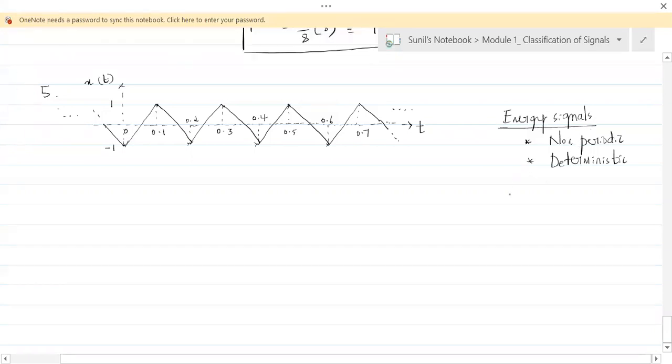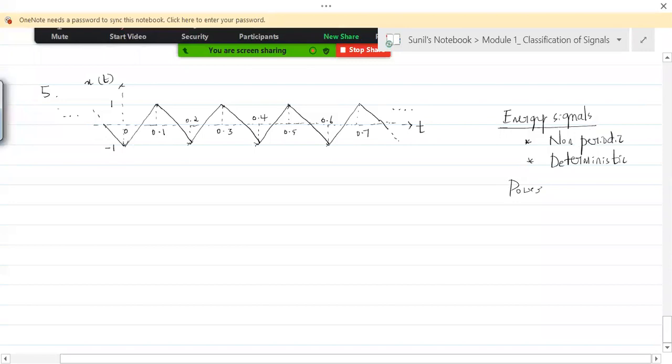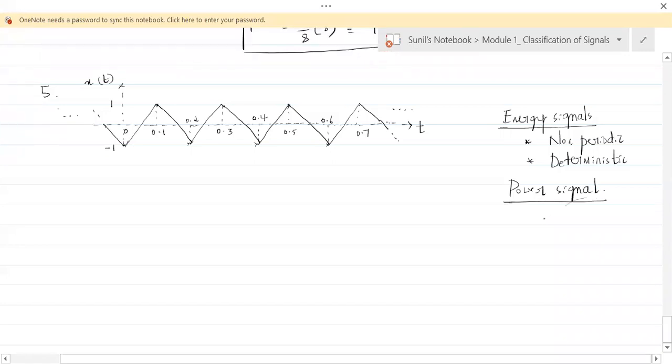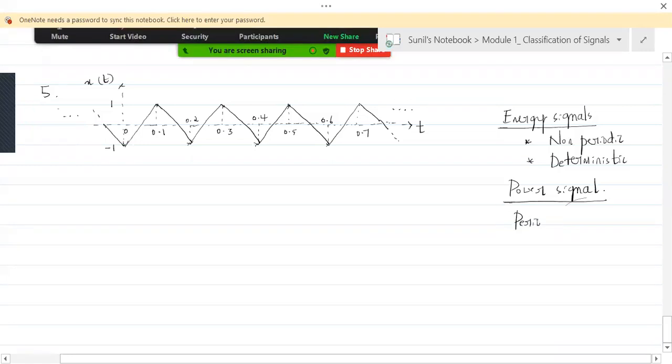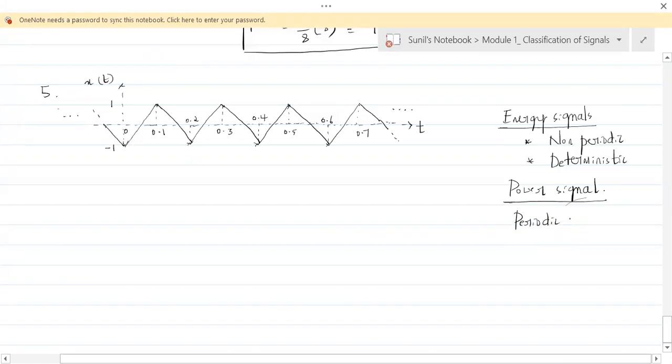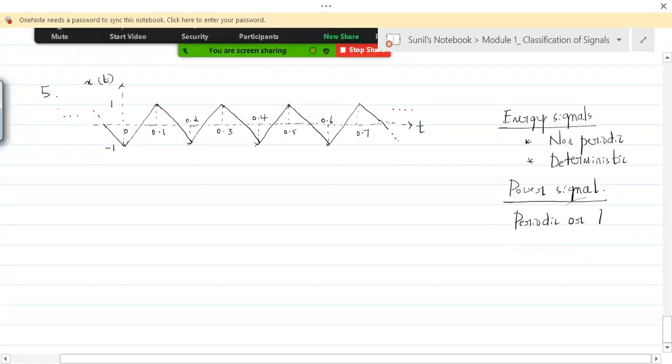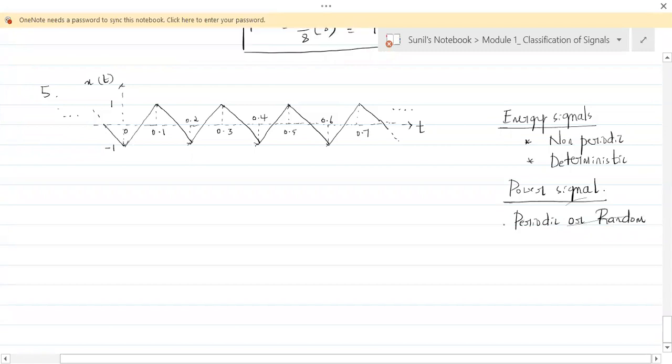For a power signal, just one condition is sufficient. If the signal satisfies one condition, that is sufficient to say it's a power signal. What is that? The signal has to be periodic or random. Understand that?